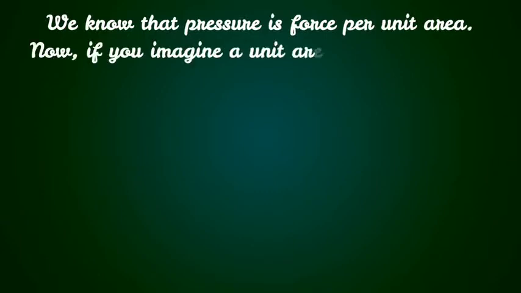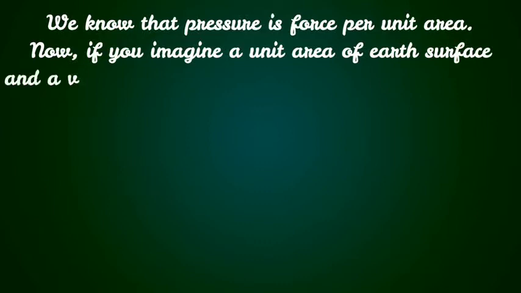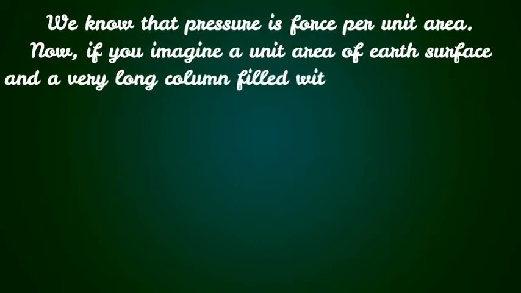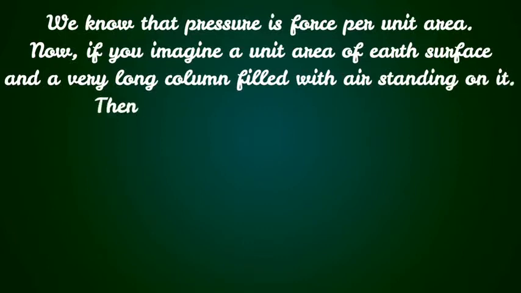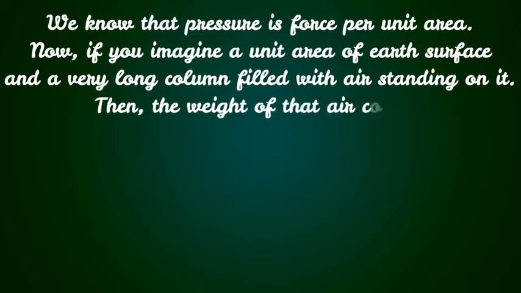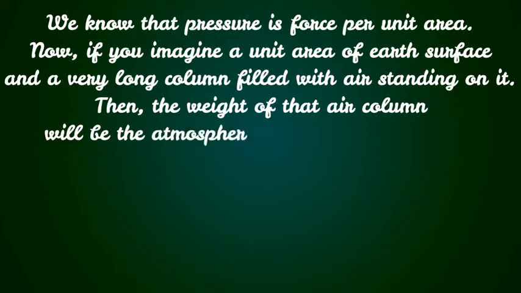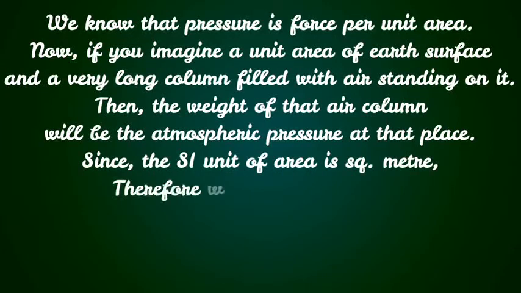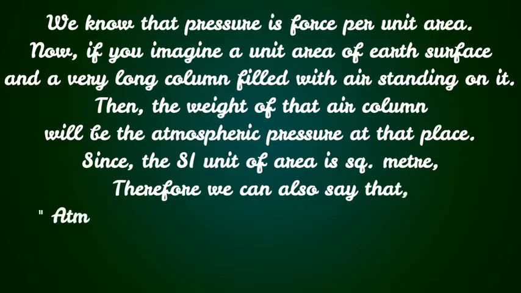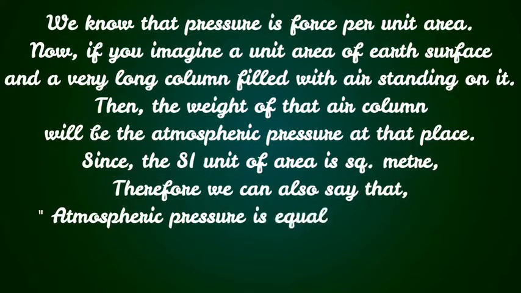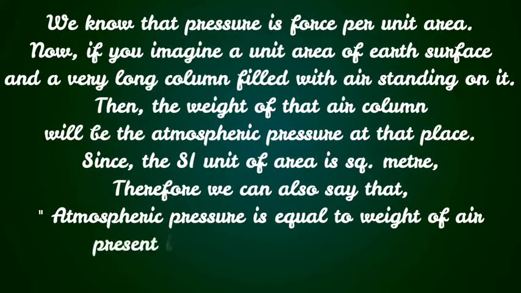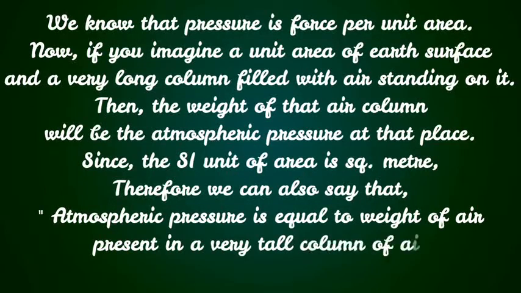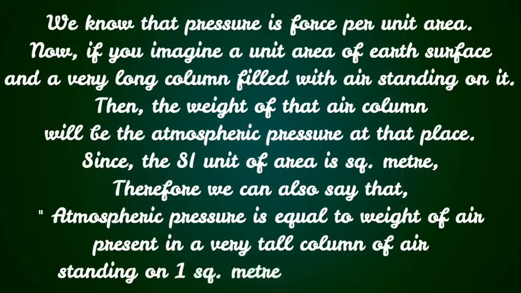Now, if we imagine a unit area of Earth's surface and a very tall column filled with air standing on it, then the weight of air in this column will be the atmospheric pressure at that place. Since the SI unit of area is square meter, we can also say that atmospheric pressure is equal to the weight of air present in a very tall column of air standing on 1 square meter area of the earth.